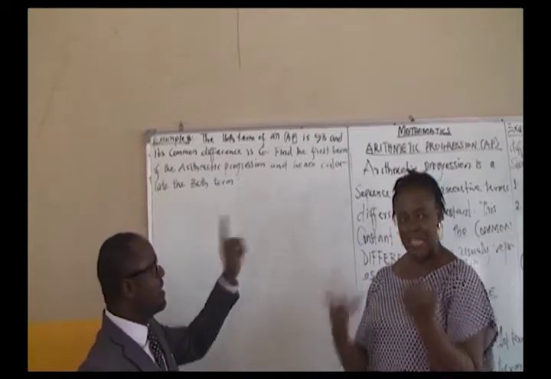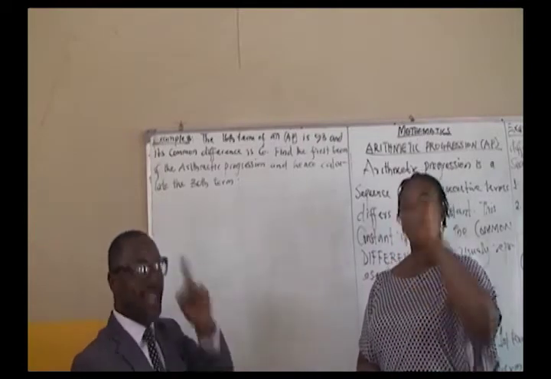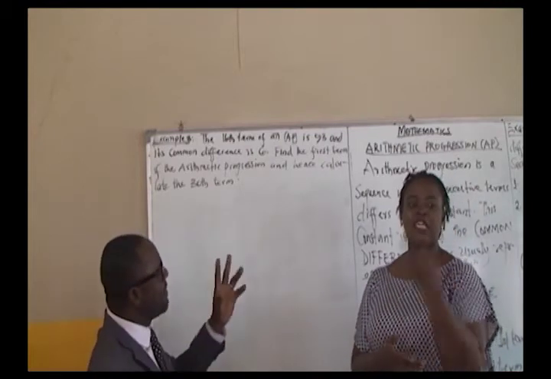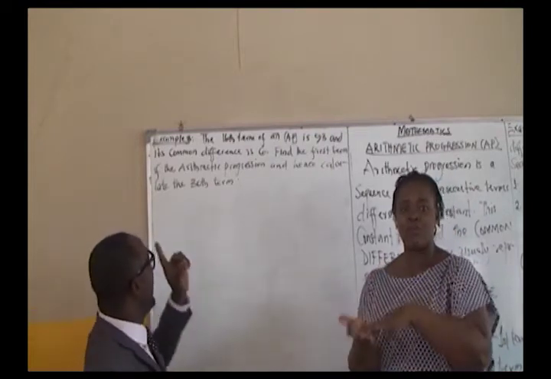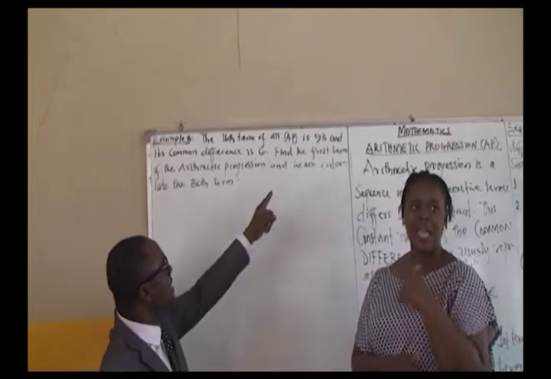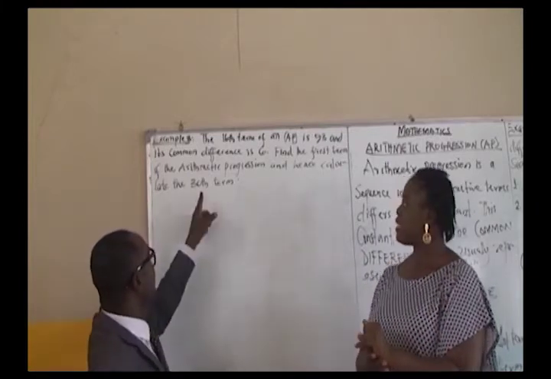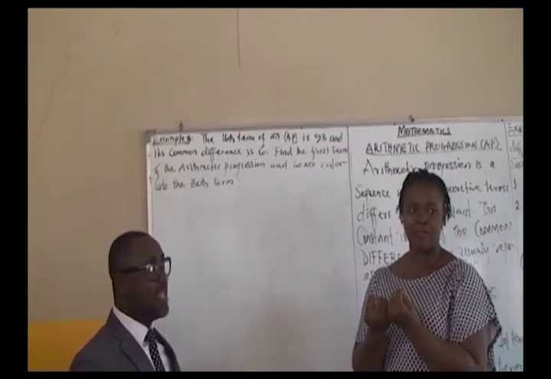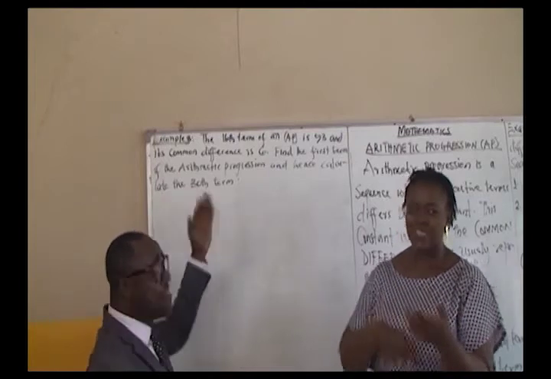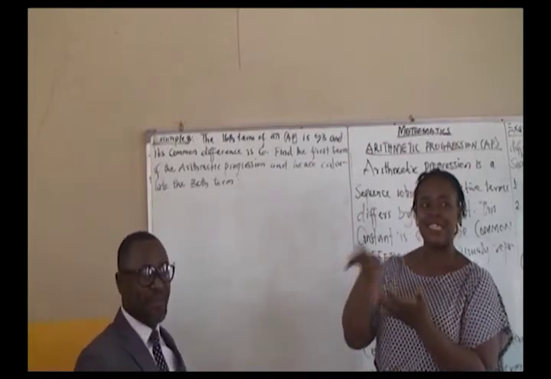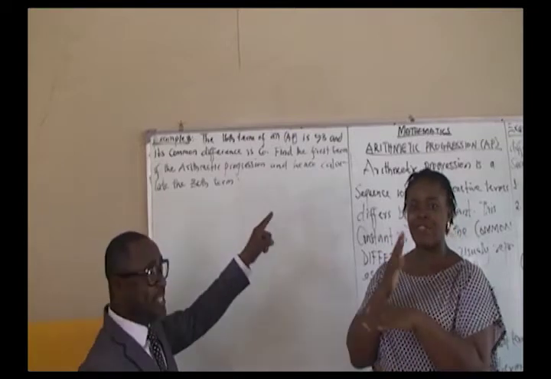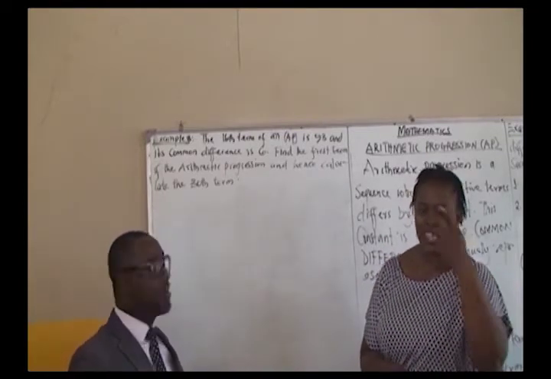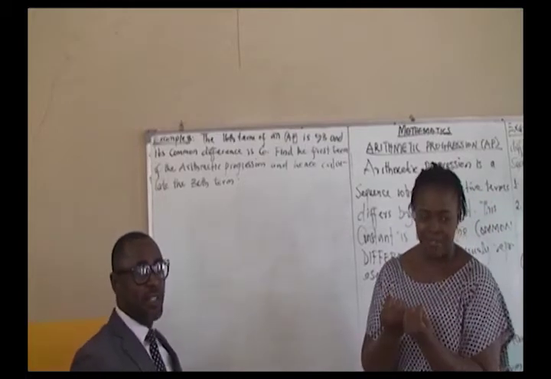The question is to find the first term. And we all know the first term is represented by the alphabet A. And they said, hence, calculate the 30th term of the sequence. Don't be confused here. The 30th term will be resolved after we have found the first term. If you have not been able to establish the first term, don't bother to solve for the 30th term. Shall we look at the board and solve this problem together?